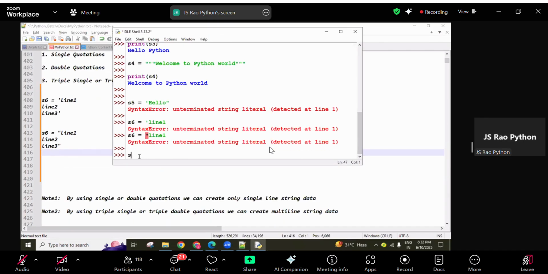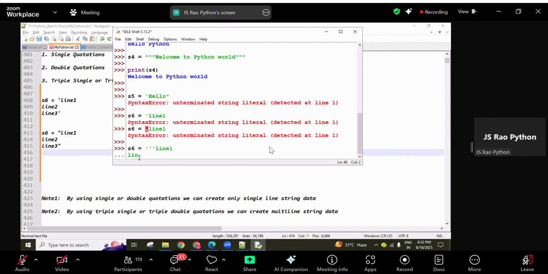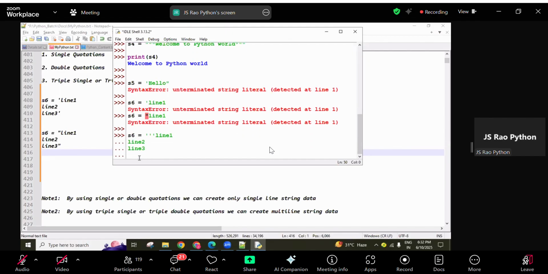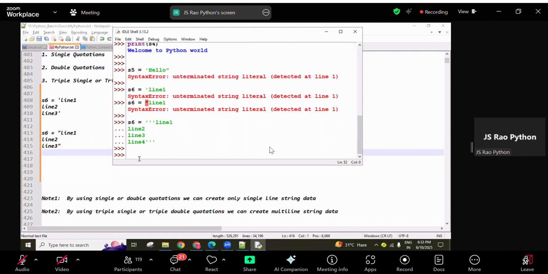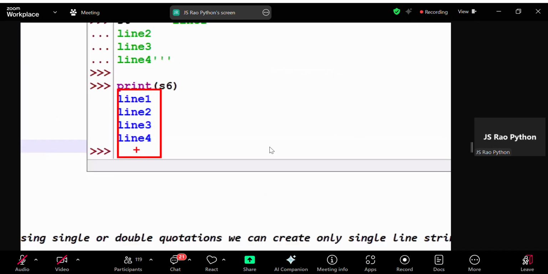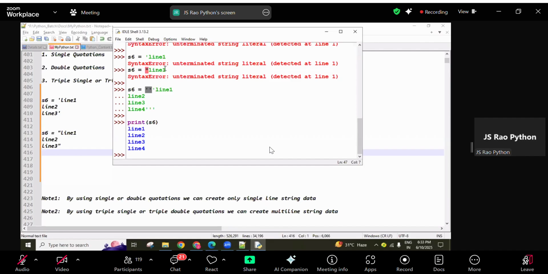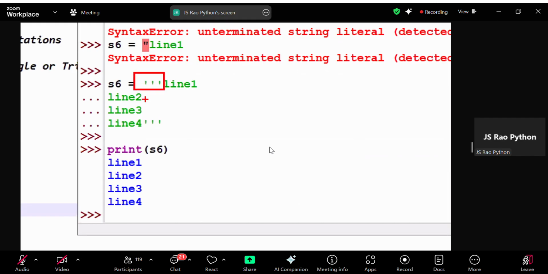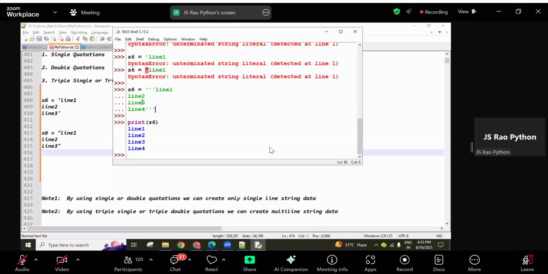Check it here. I'm going to create S6 equals, and three times I created a single quotation. Now line 1, the next line 2, the next line 3, line 4, like n number of lines you can create, and close it with three quotations. Now you can print S6, and you get multiple lines of data. Using single quotation it is not possible and throws an error; using triple quotations we can create it. Three double quotations you can also use, no problem.